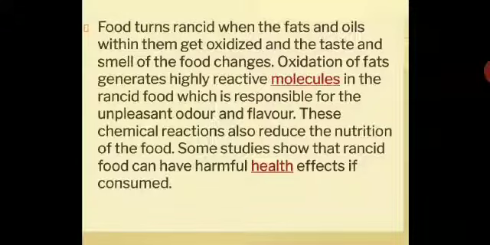Food turns rancid when the fats and oils within them get oxidized and the taste and the smell of the food changes. Oxidation of fats generates highly reactive molecules in the rancid food, which is responsible for the unpleasant odor and flavor. These chemical reactions also reduce the nutrition of the food. Some studies show that rancid food can have harmful health effects if consumed. It can lead to stomach indigestion problems, because the rancid food is not fit for consumption, and because the taste also changes, it will have a health effect if you consume it.